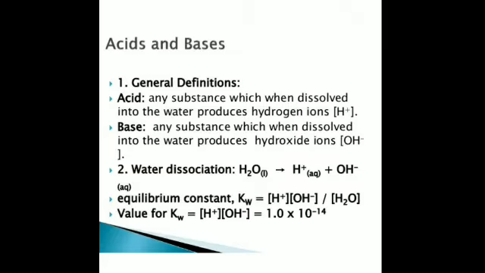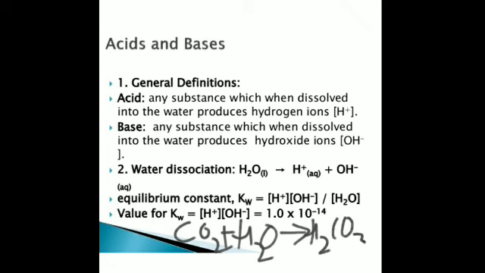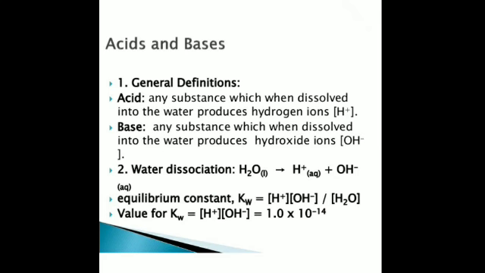For the acidic oxide, I had told you that a non-metal oxide dissolves in water to give an acid. For instance, carbon dioxide dissolves in water to give you carbonic acid. Similarly, what is an acid? Any substance which, when dissolved in water, produces hydrogen ions is an acid. Similarly, I have told you just now that a metal oxide dissolves in water to give a base.